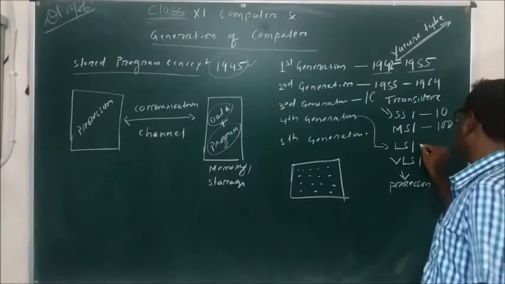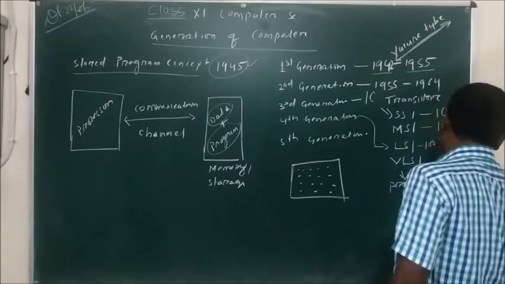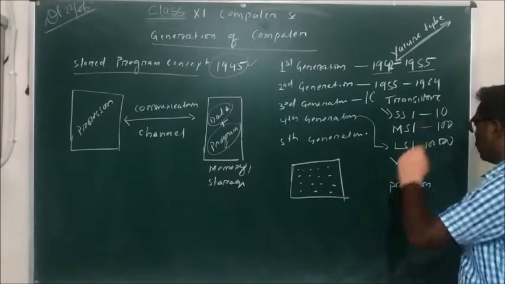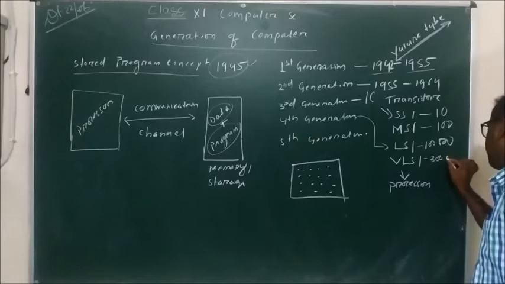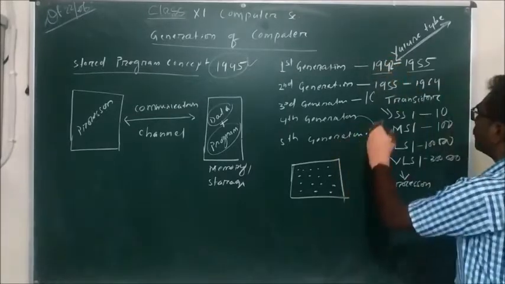In a large scale integration, we have up to 1 lakh transistors on a single silicon chip, whereas here we can have up to 3 lakh transistors in a single silicon chip. So these are the fourth generation.